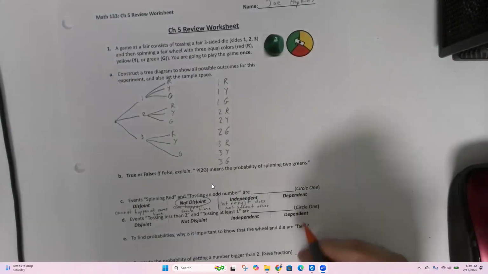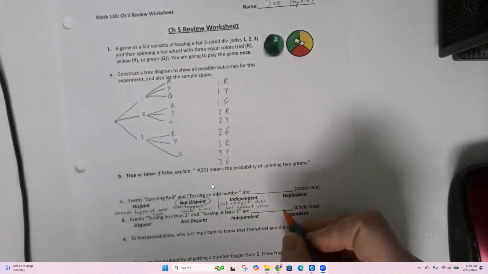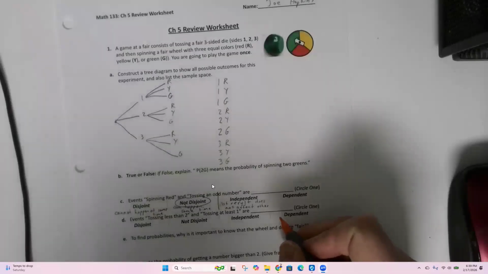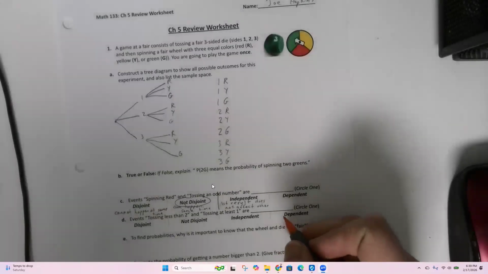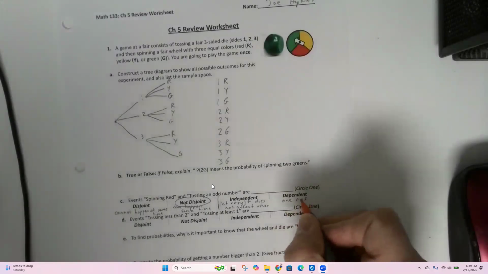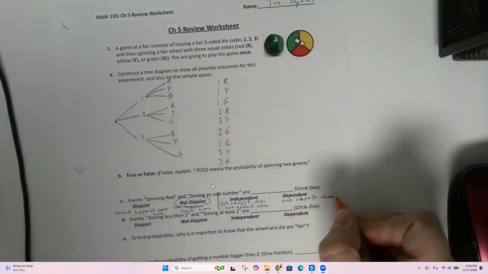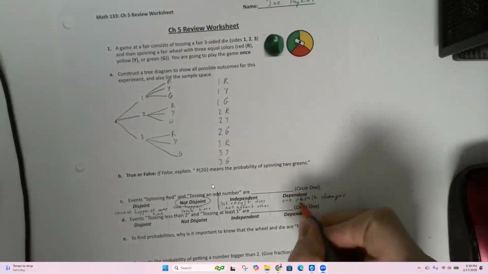And then if it's dependent, that's the opposite. Dependent would be one result changes the other.